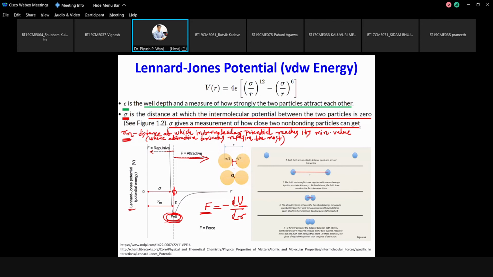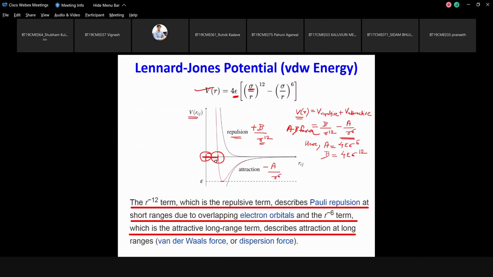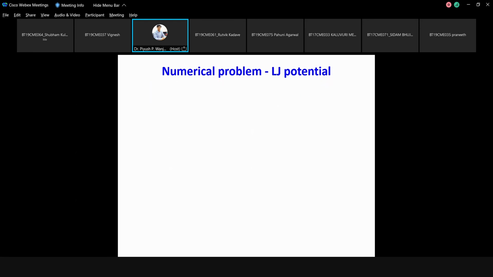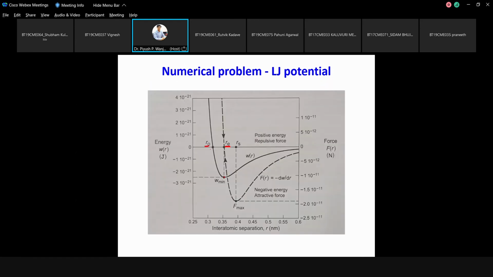So this is the difference between Rm and sigma. If you plot this here, you get the R0 value equal to 0.316, and the earlier value was 0.3549. Okay.